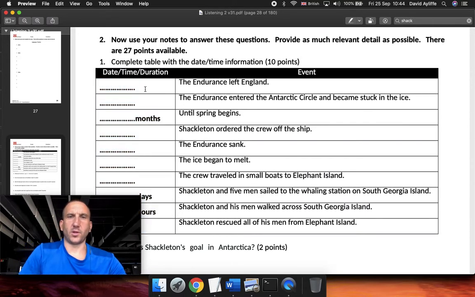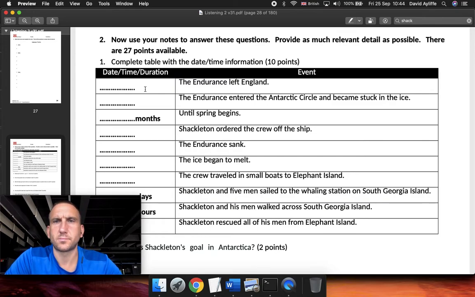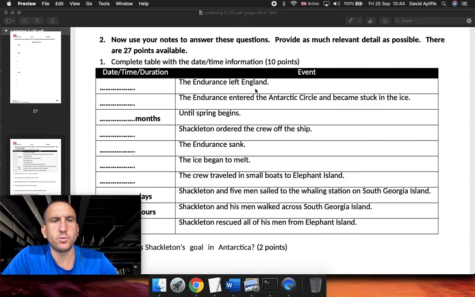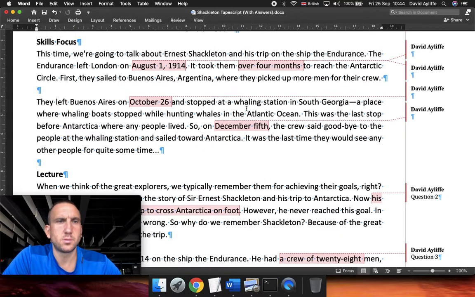Right, so let's have a look at these together then. So the Endurance left England on the 1st of August 1914. Okay, right, fine.